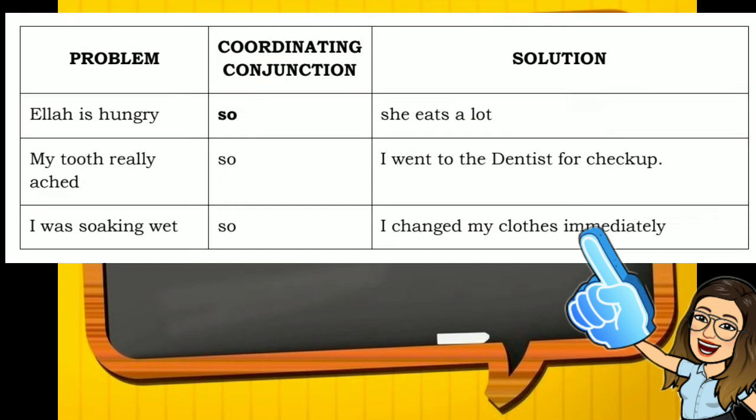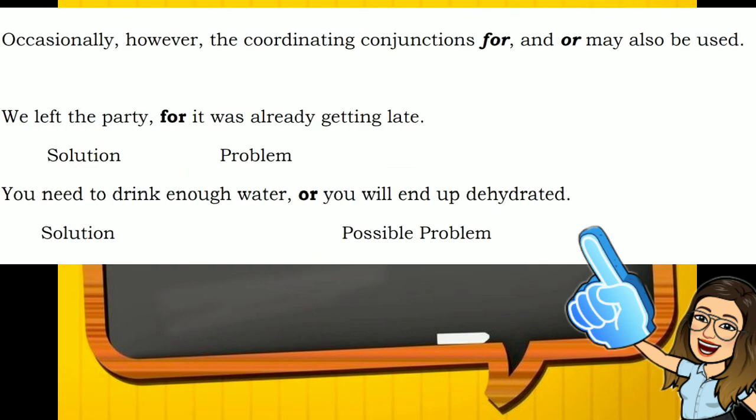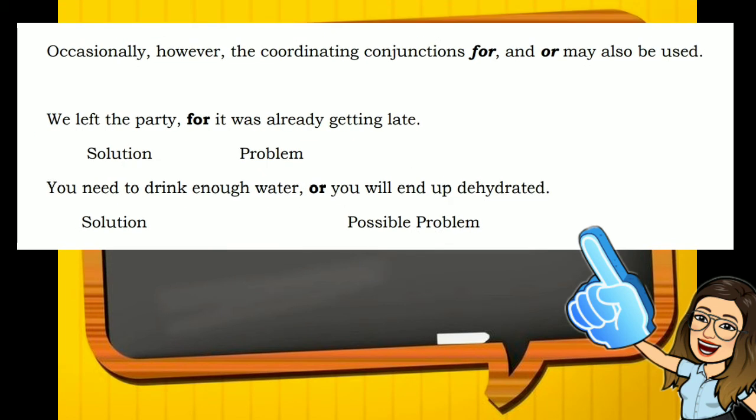Most often, the word used to form the compound sentence that shows a problem-solution relationship is the conjunction "so." Presented in the table are examples of compound sentences that show problem and solution relationships. Ella is hungry, so she eats a lot. My tooth really ached, so I went to the dentist for a checkup. I was soaking wet, so I changed my clothes immediately. Occasionally, however, the coordinating conjunctions "for" and "or" may also be used.